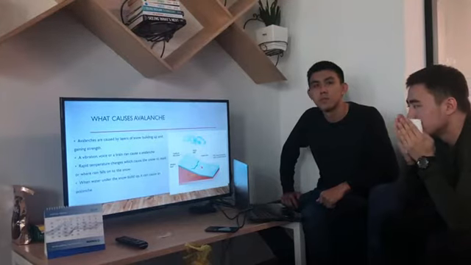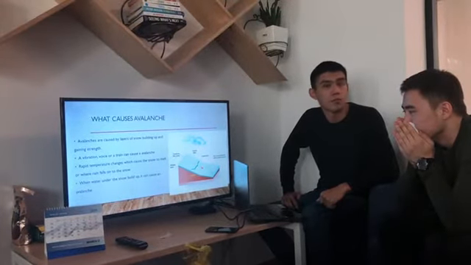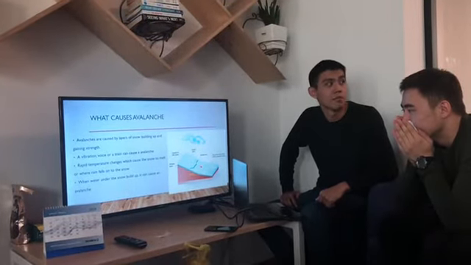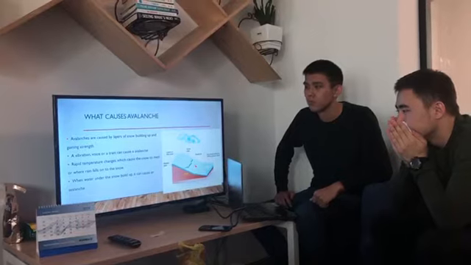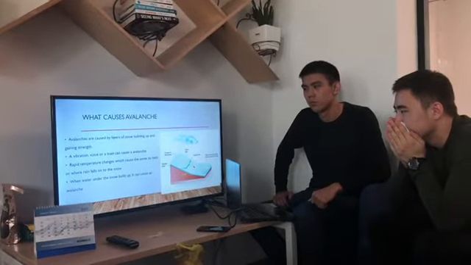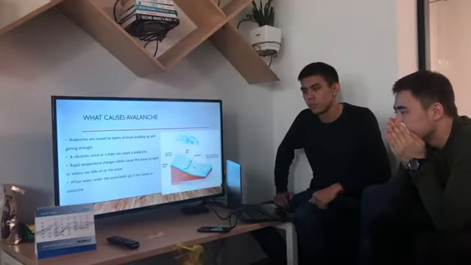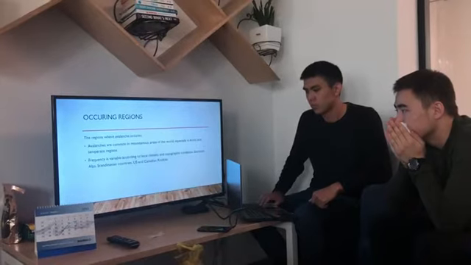What causes avalanches? Avalanches are caused by layers of snow building up and gaining strength, rapid temperature changes which cause the snow to melt, or rain falling onto the snow. When water under the snow builds up, it can cause an avalanche.